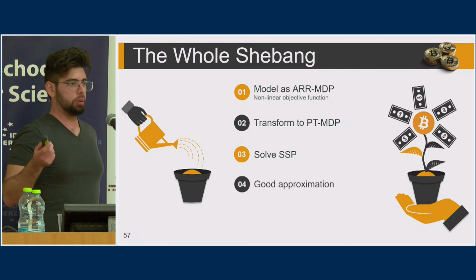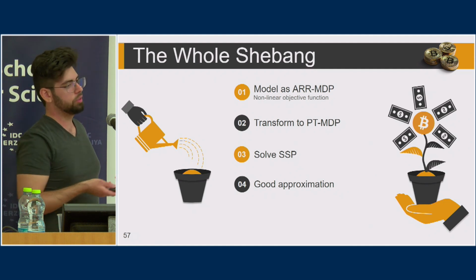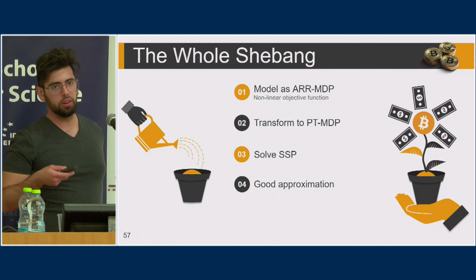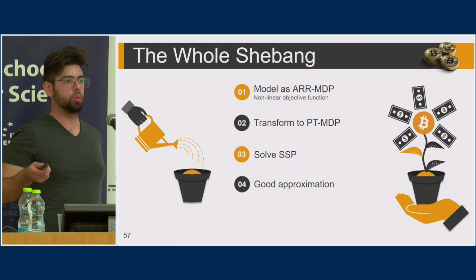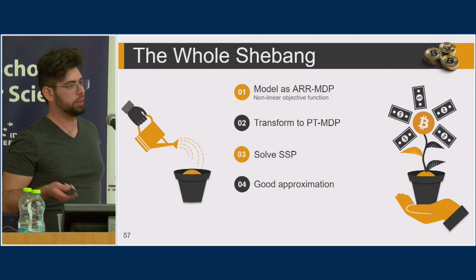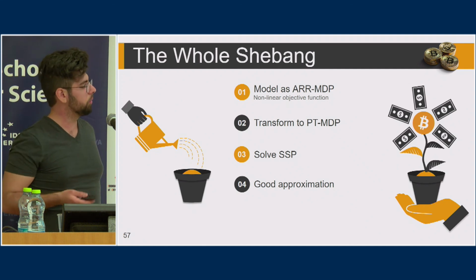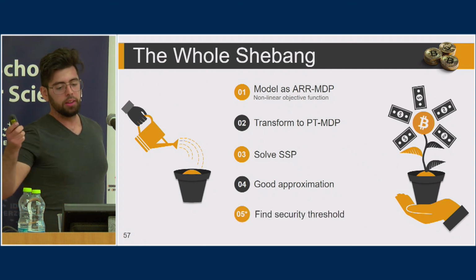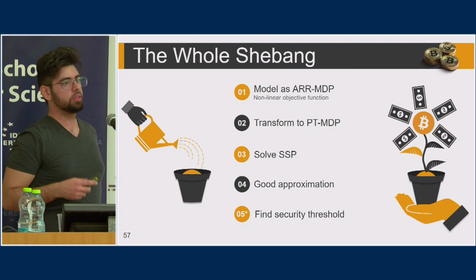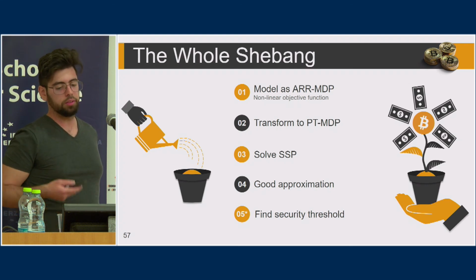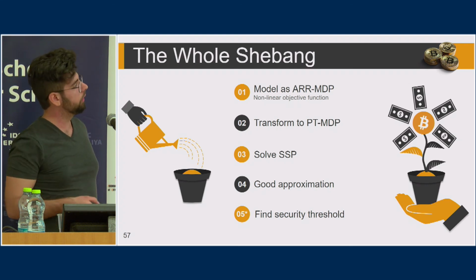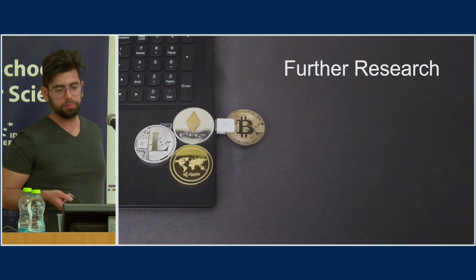And we get a good approximation, which for exact methods is guaranteed. For deep reinforcement learning, we would have to do some form of empirical analysis to show that it's still a good approximation. And if we do the 4 steps over and over for different miner sizes, we can find the security threshold of a protocol and see when it's secure or not.